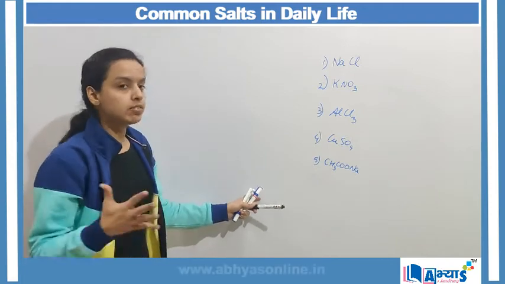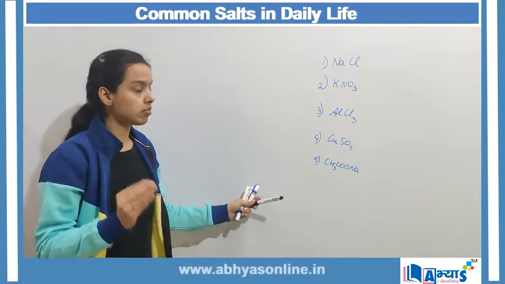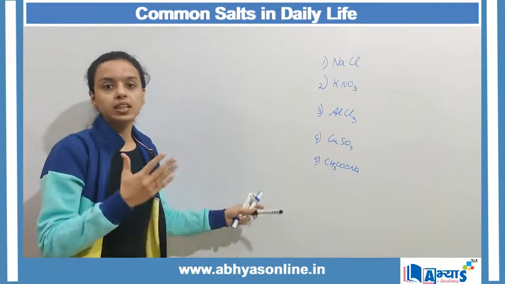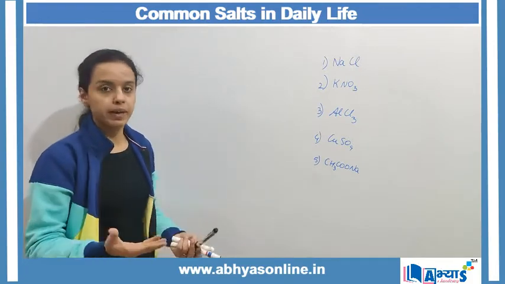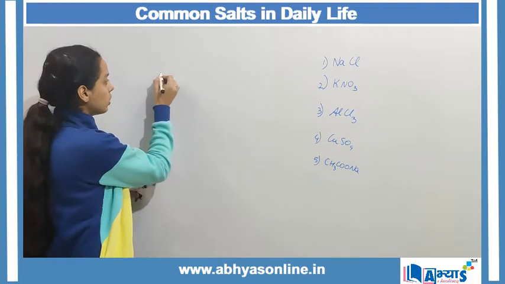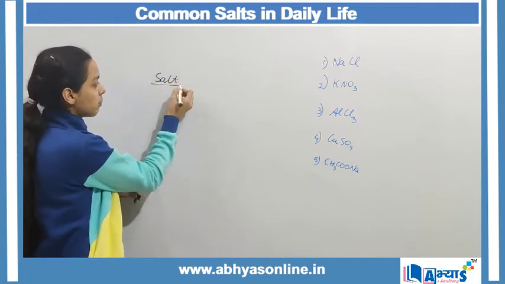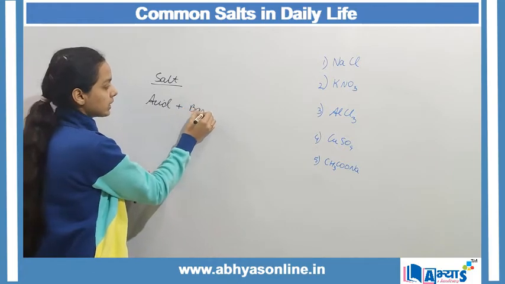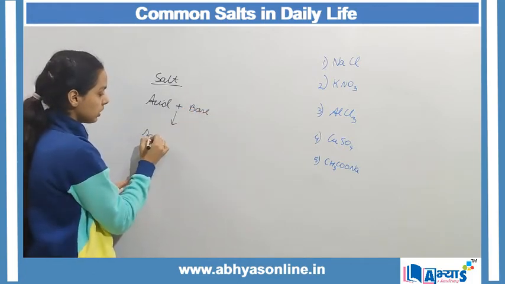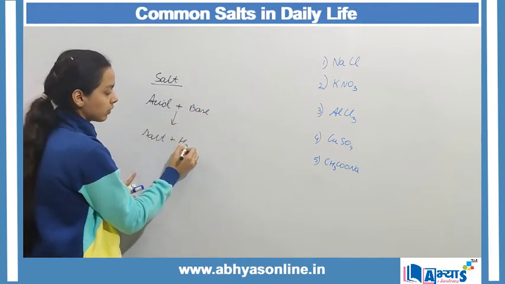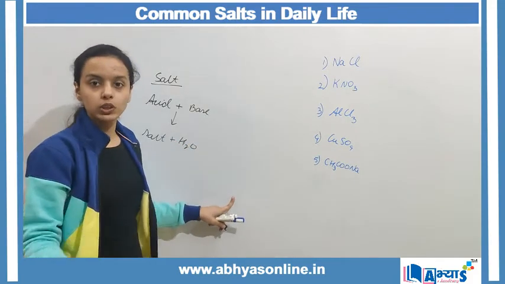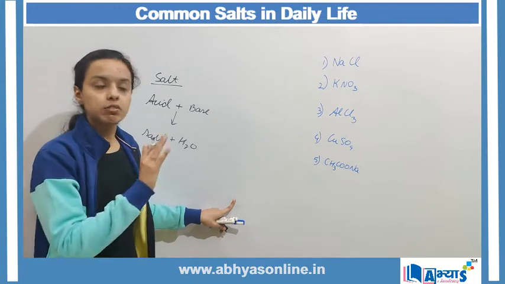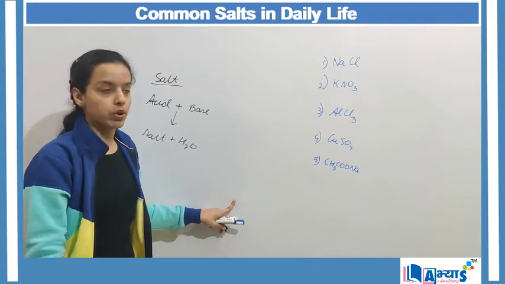And in all these 5 important salts, we will basically discover from what acid and from what base they are being made or prepared. Because when we talk about salts, salts are basically prepared from the chemical reaction between an acid and a base, which produces salt and water. This type of reaction is known as the neutralization reaction. So let us now discuss each of these salts one by one.